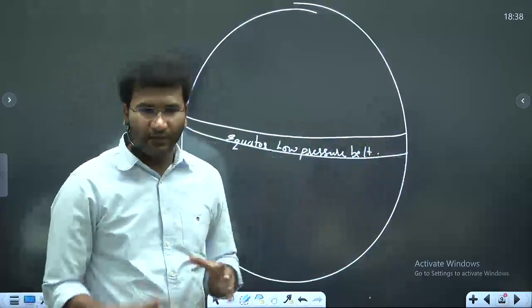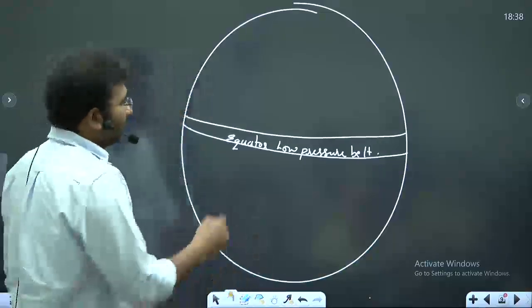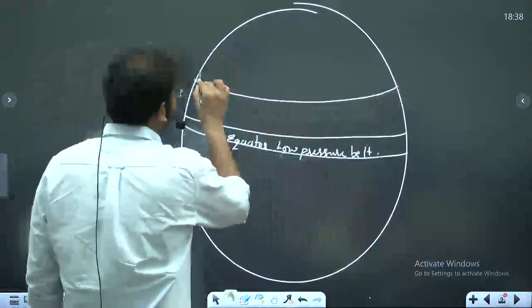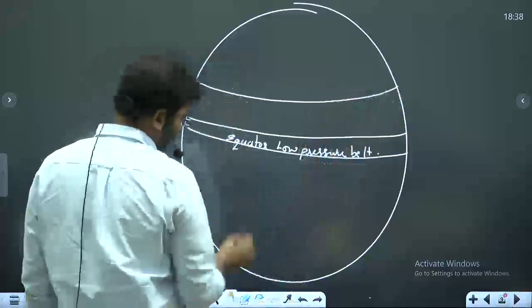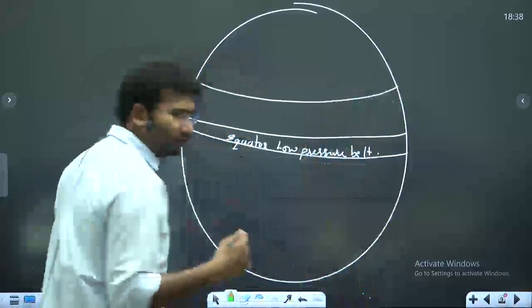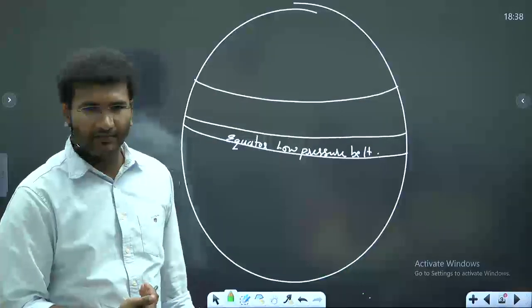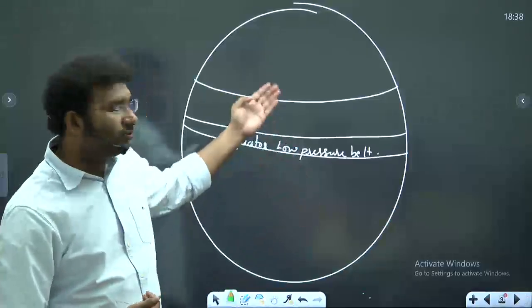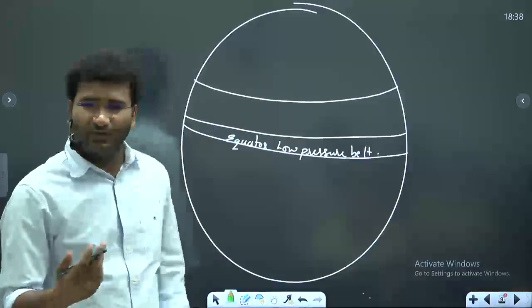Okay? Ideally, whatever we are reading, this is all ideal. Right? So, you go to the tropics. Okay? This is your tropics. This is at the tropics. Comparatively, do you have high temperature or low temperature all throughout the year? Average अगर लिया गया. As compared to the equator, do you have high temperature or low temperature? Low temperature. When there is low temperature, what kind of pressure belts do you have?